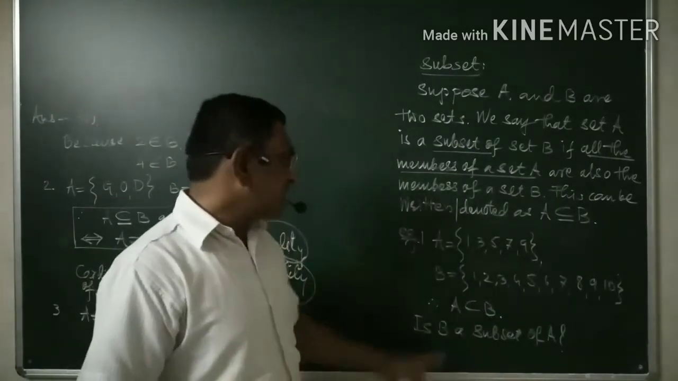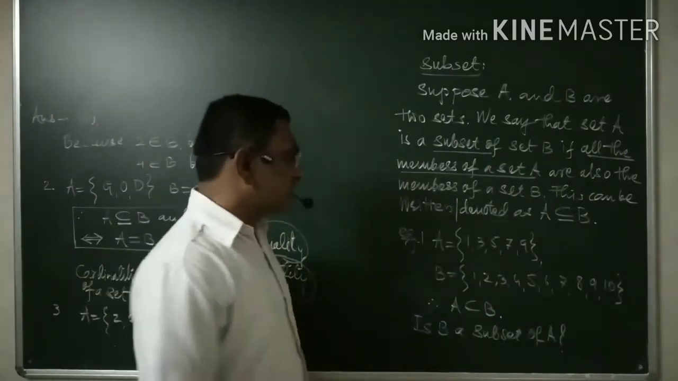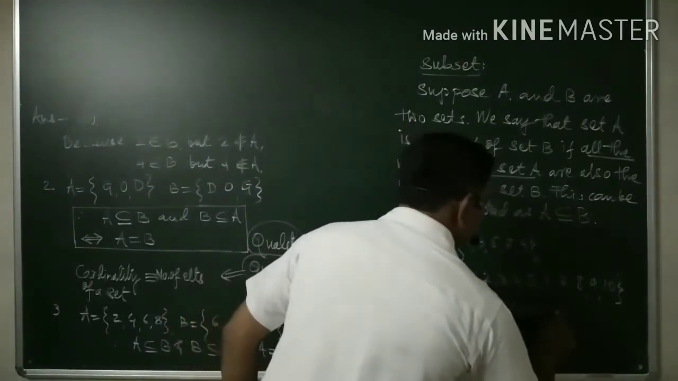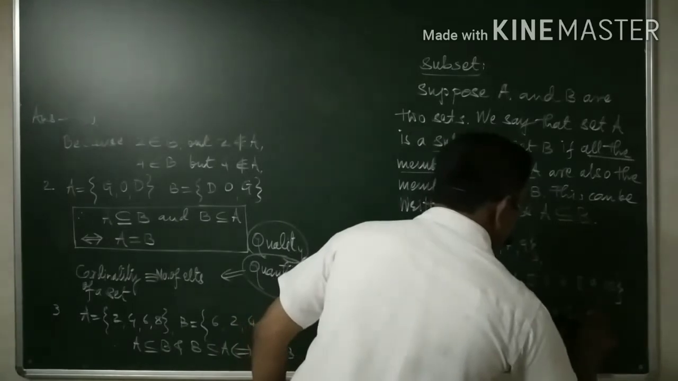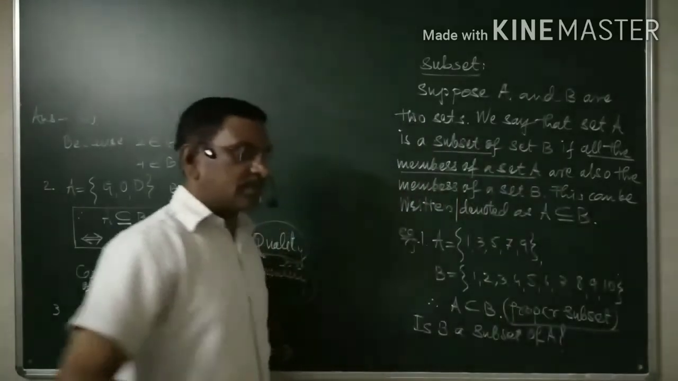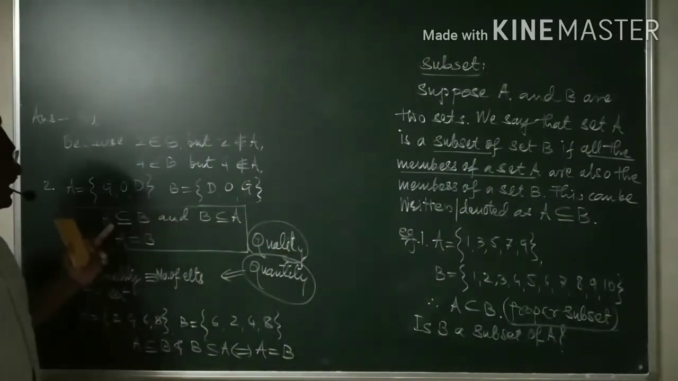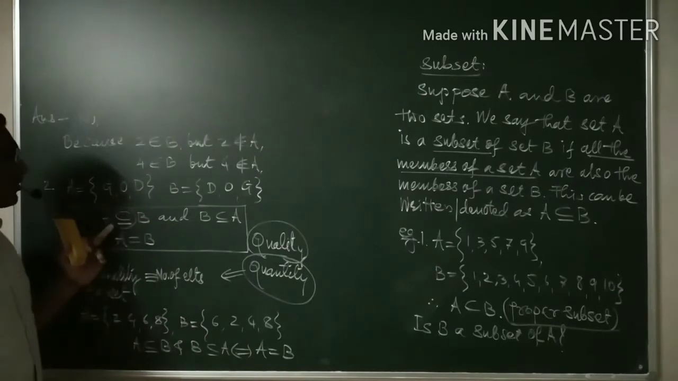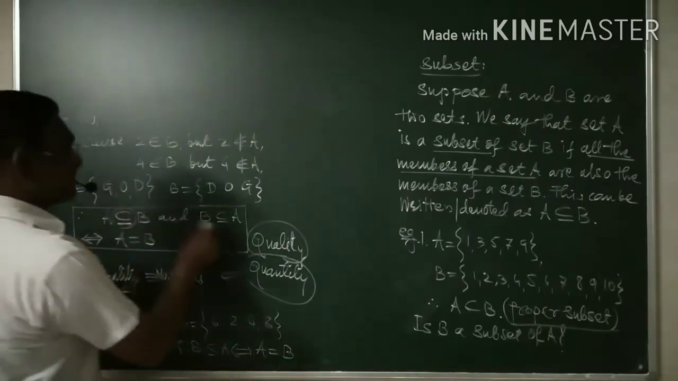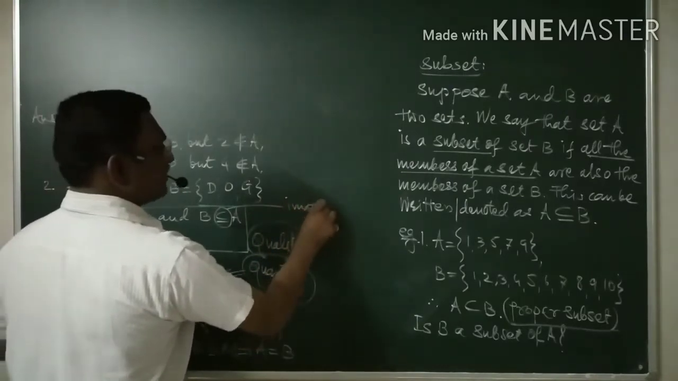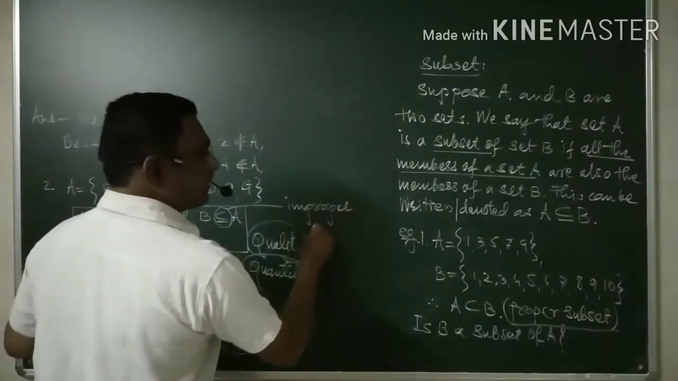Such a situation is known as a proper subset. It is a proper subset. And if the other situation is there, then this is what you call an improper subset. Improper subset.